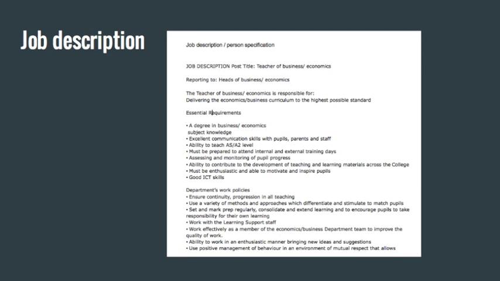A job description is there for when you're applying for the job, to know what you'll have to do. It starts off with who you'll be reporting to and the job title. For example, this one, teacher of business and economics, and you will be reporting to the head of business and economics. And then it goes on to say what you're responsible for, and in this case, it is delivering the economics and business curriculum to the highest possible standard.